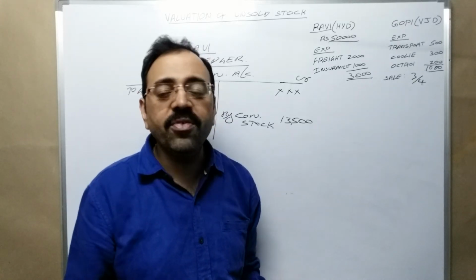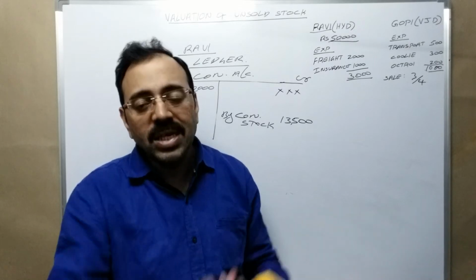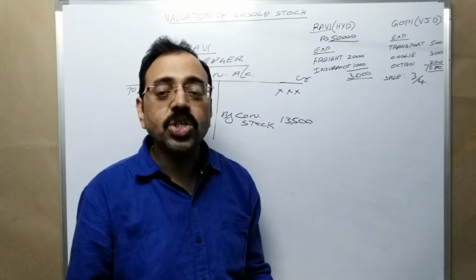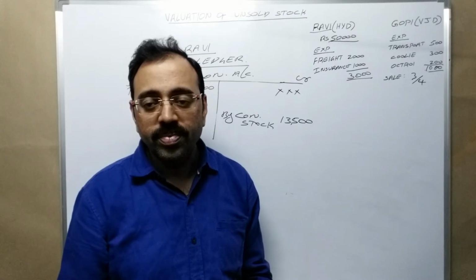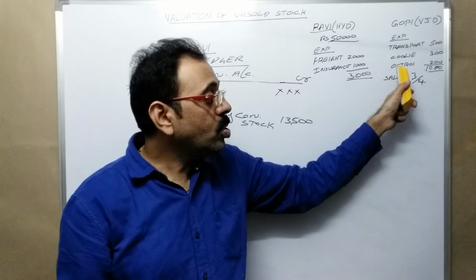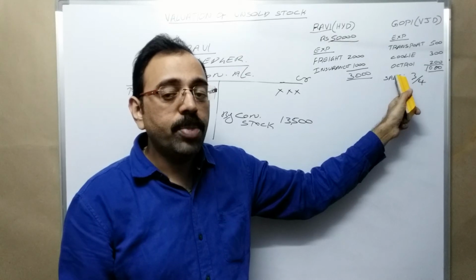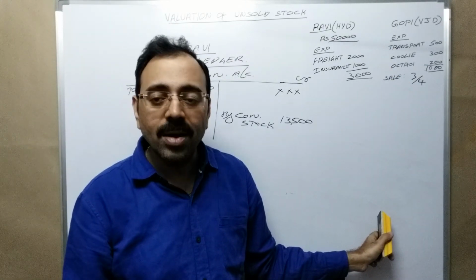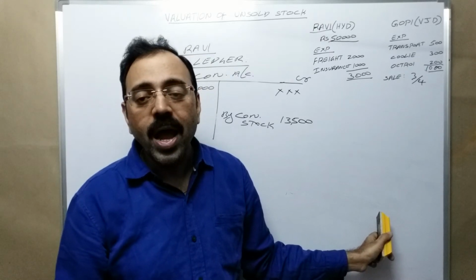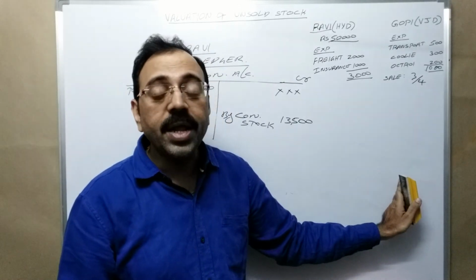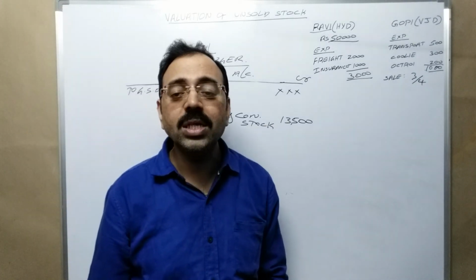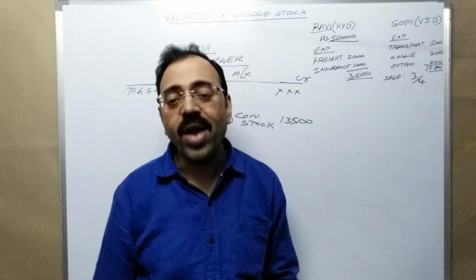Since there is no entry when the consignee is receiving the goods, there is no entry for consignment stock also. Therefore, in unsold stock problems, when you are preparing consignee accounts, you need not calculate the value of unsold stock and you need not write any journal entry for that. So, only the consignor is concerned with unsold stock value.